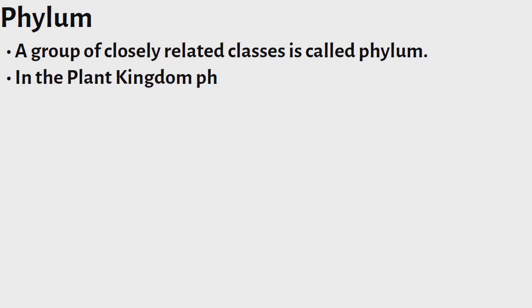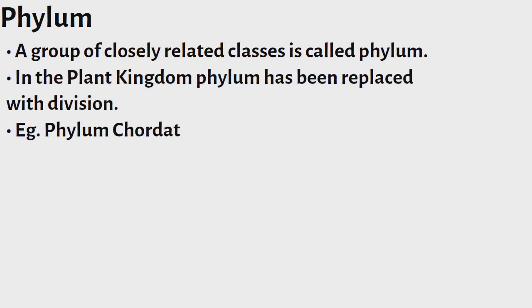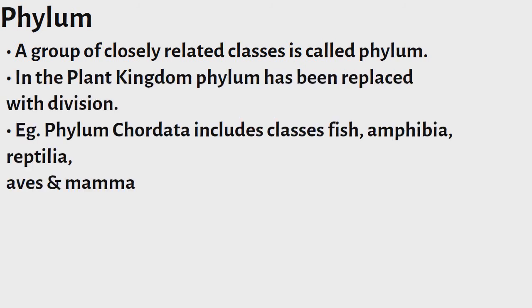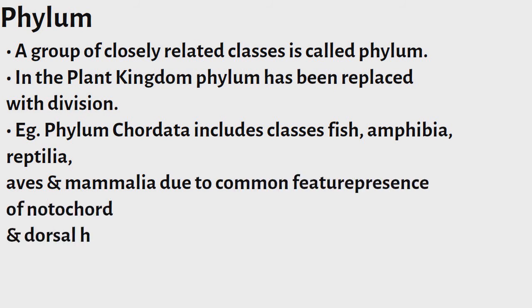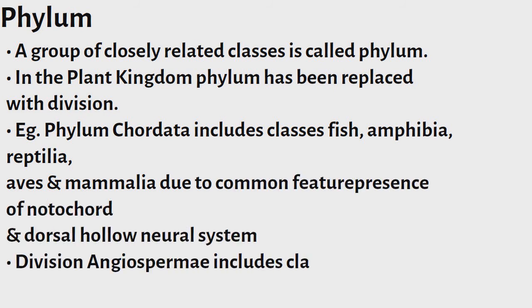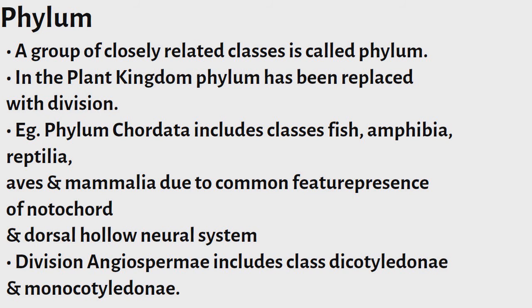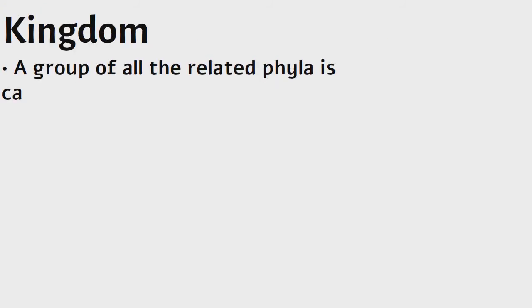Phylum. A group of closely related classes is called a phylum. In the plant kingdom, phylum has been replaced with division. For example, phylum Chordata includes classes fish, amphibia, reptilia, aves and mammalia due to the common features of presence of notochord and dorsal hollow neural system. Division Angiospermae includes class Dicotyledonae and Monocotyledonae.